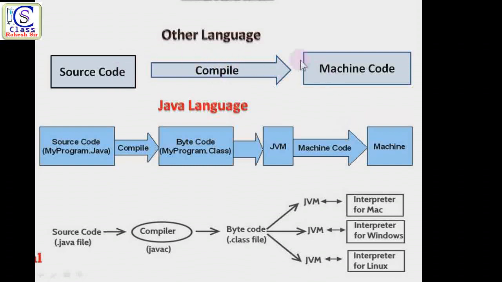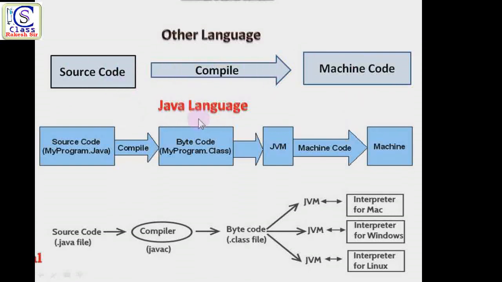In other high level languages, this is the concept used to execute any program. We always write code in English, symbols and numbers as source code, and when we execute it, the compiler converts it to machine code. This concept is used in other languages, but Java is different.